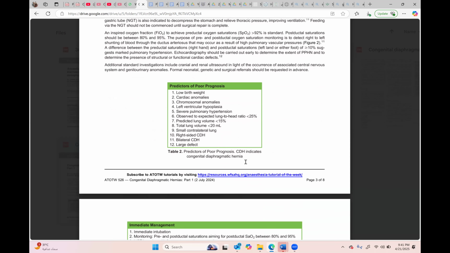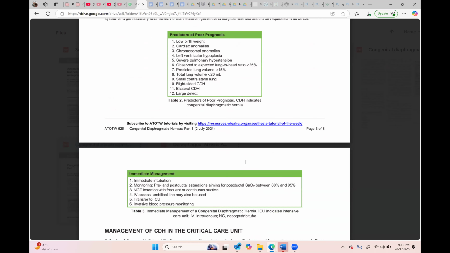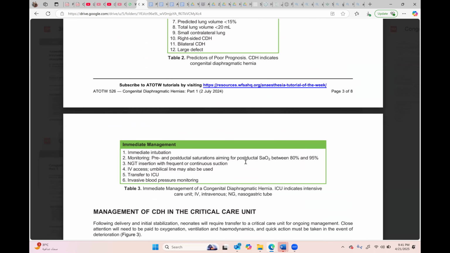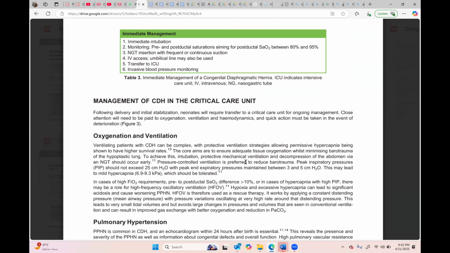And then again, such charts you should be knowing: how will you do immediate intubation, pre and post ductal saturation, with post ductal in case of pulmonary hypertension and reversal of shunts. And this is a measure. NGT insertion with frequent or continuous suction. IV access, umbilical line may also be used. Transfer to ICU, invasive blood pressure monitoring, ECMO. You can add ECMO to these things.